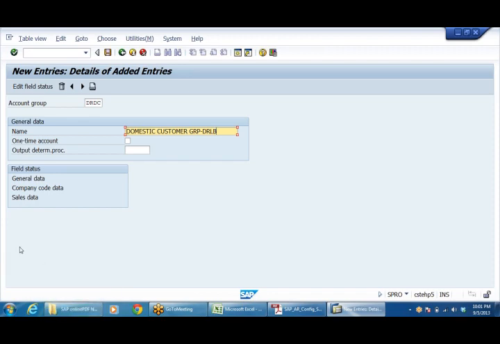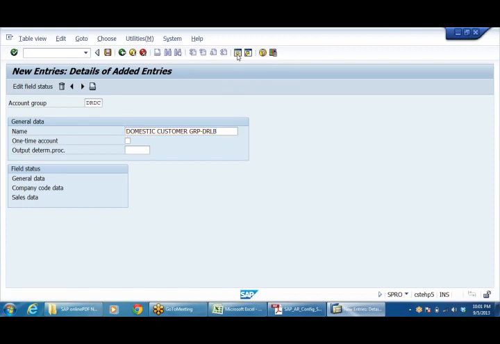See, in case of general ledger, in case of GL, in OBC4, we have controlled the fields. The field like business area field or text field, all those things we have controlled from OBC4. Similarly, even here from this screen, you can control the fields of the customer master data.